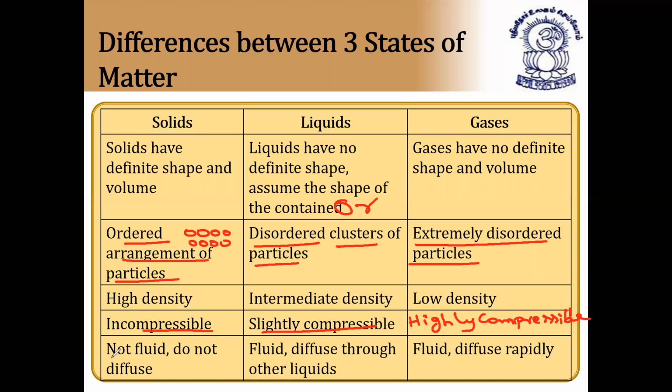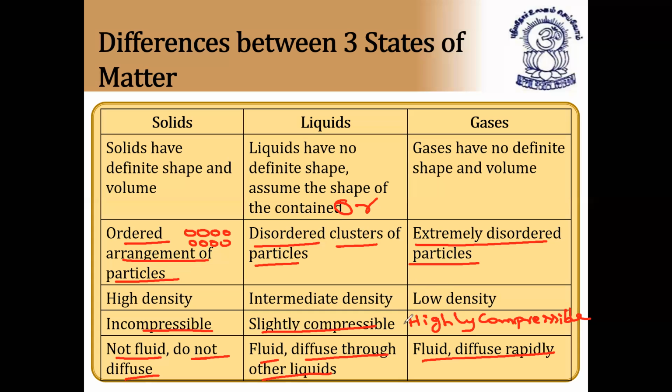What are fluids? The substances which can flow are called fluids. Solid is not a fluid and does not diffuse either. Whereas liquids are fluids, they diffuse into other liquids. Gases diffuse rapidly. If you open the cork of a perfume bottle, it will spread through the whole room within a few seconds.